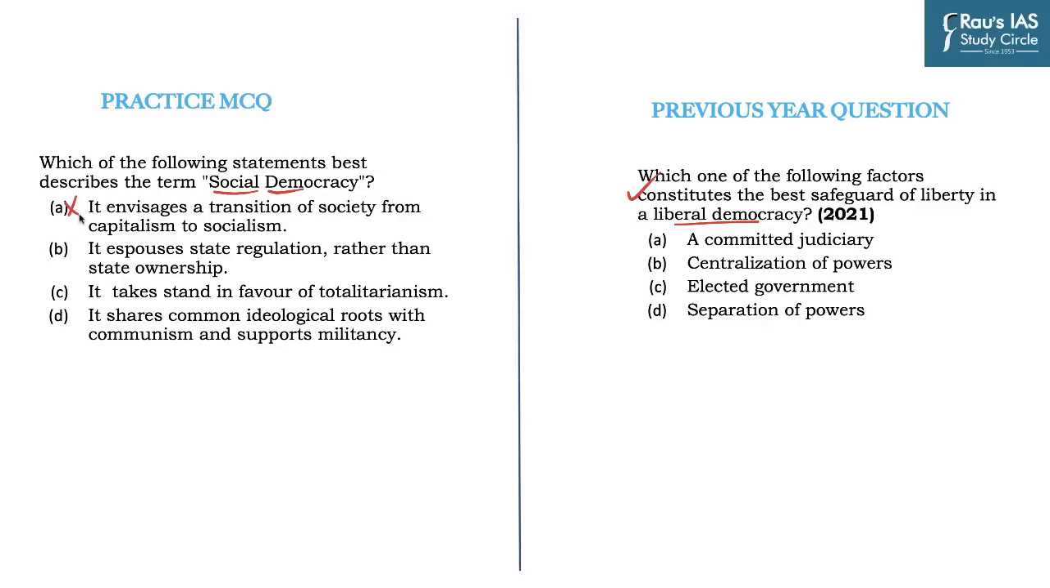Statement 1 is of course incorrect because it initially envisaged a transition of society from capitalism to socialism, but now it has been modified. It has been modified because now it prefers state regulation rather than state ownership, and which is the correct answer. Whereas both statements C and D are incorrect because it takes stand against totalitarianism, and although it shares common ideological roots with communism, but it does not support militancy, and hence the statement D is also incorrect, leading us to the right answer B.